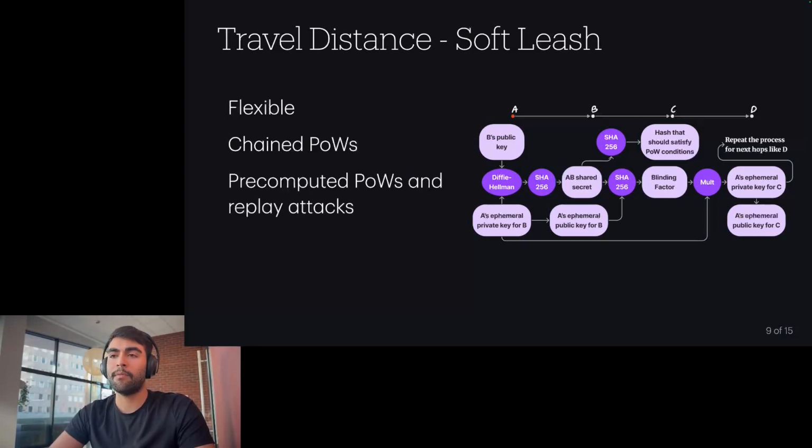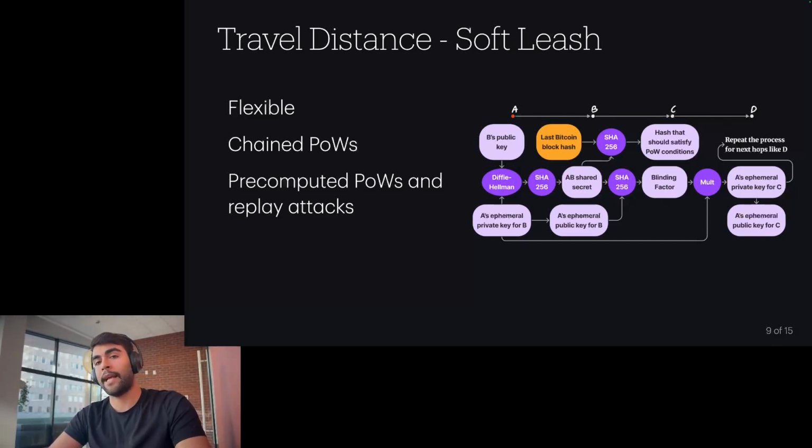One more thing is that we also want to stop the adversary from using pre-computed proofs of work or executing replay attacks. Because of that, we also include the last Bitcoin block hash in the process. So instead of just hashing this shared secret, we hash the concatenation of the shared secret and the last Bitcoin block hash. And then that resulting hash needs to satisfy the proof of work conditions.